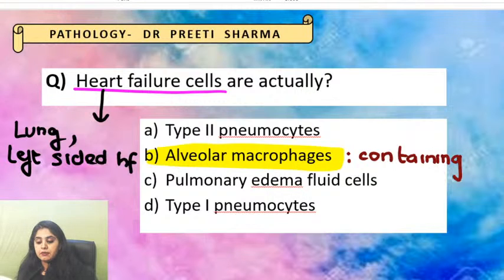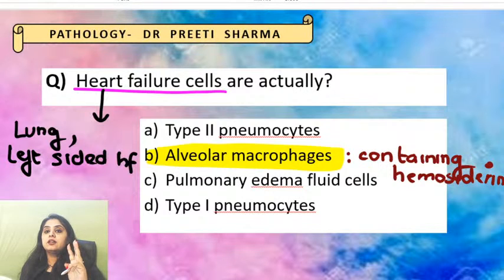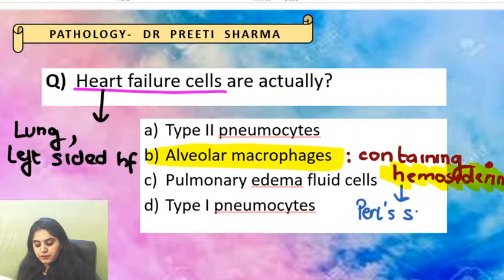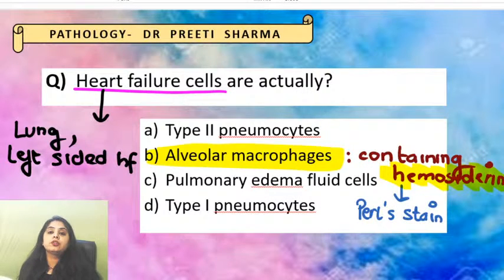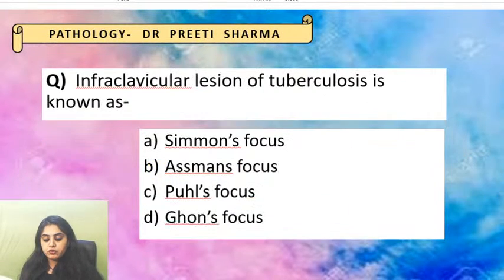So they contain, perfect, they contain hemosiderin. Correct guys, they contain hemosiderin. Amazing. So all of you got that right. You see it in the lungs. They are macrophages with hemosiderin and they are going to be seen in left-sided heart failure. So again the same thing. If they contain hemosiderin, what is the special stain that I'm going to use for them? Again the same stain, iron stain. So I'm going to use the Pearl stain or the Prussian blue. Same answer for this. So not too much detail on this because all of you already know about it. Let's move on to the next question.